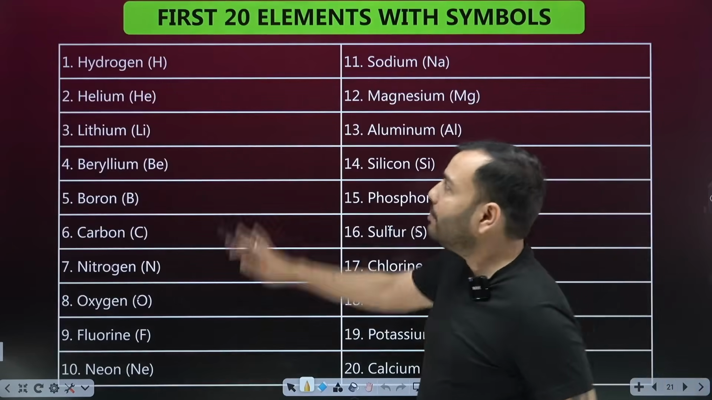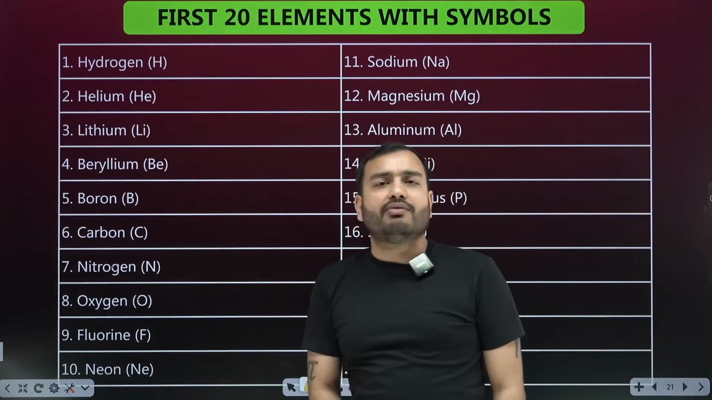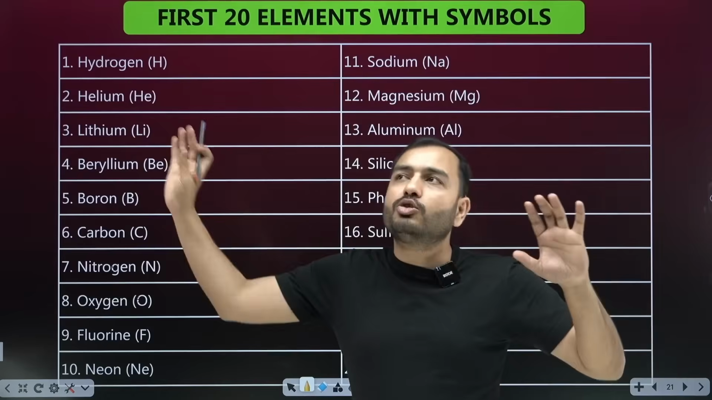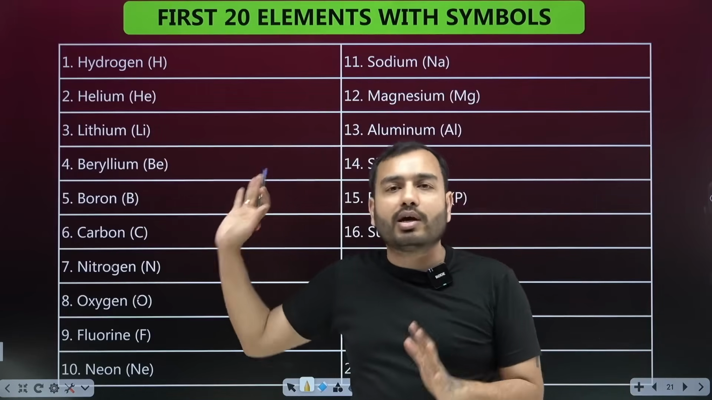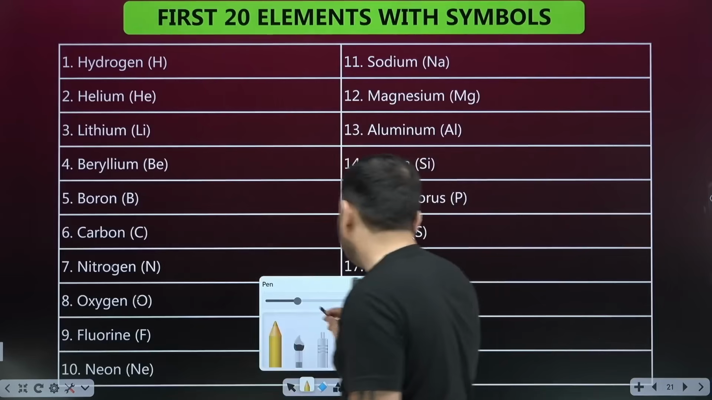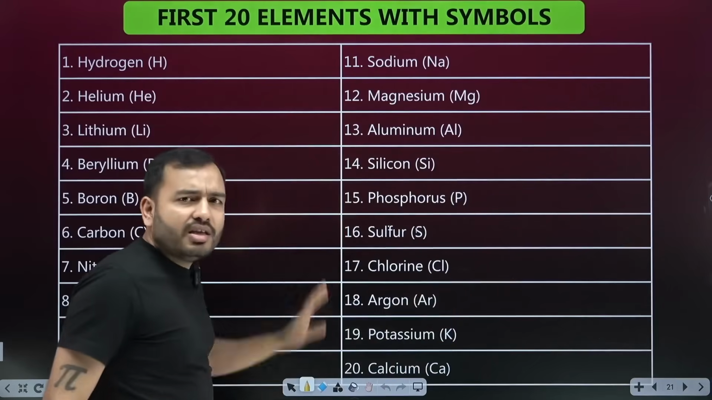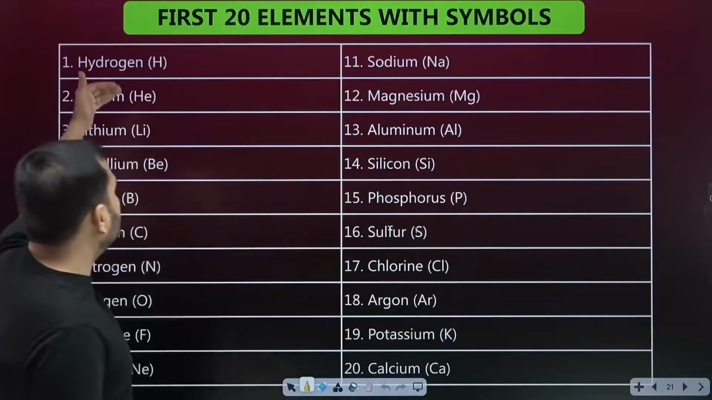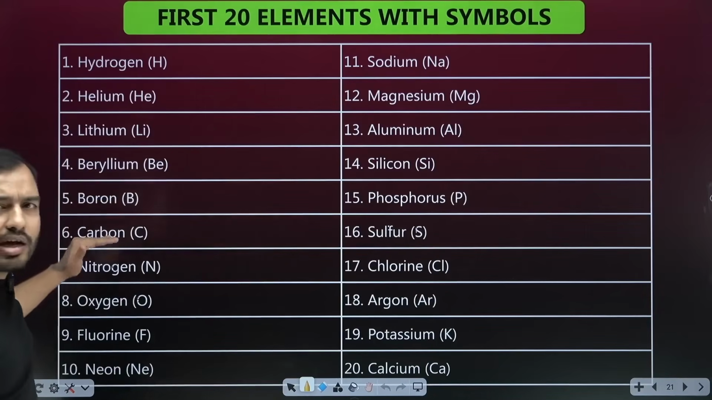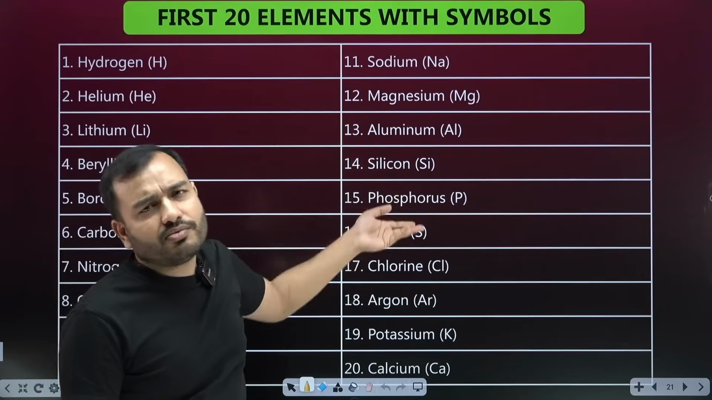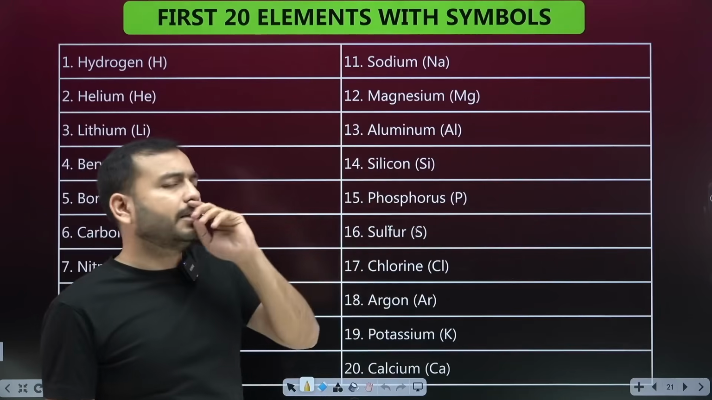Now understand this. Here I have written the first 20 elements. The periodic table has been removed from your syllabus, but the names of the first 20 elements were written inside it. You must not worry about remembering their names and symbols right now. Slowly you will remember them, don't take pressure over this, all this will be memorized with practice. Still I am writing this. Hydrogen, helium, lithium, beryllium, boron, carbon, nitrogen, oxygen, fluorine, neon, sodium, magnesium, aluminum, silicon, phosphorus, sulfur, chlorine, argon, potassium, calcium. You have to memorize only this.